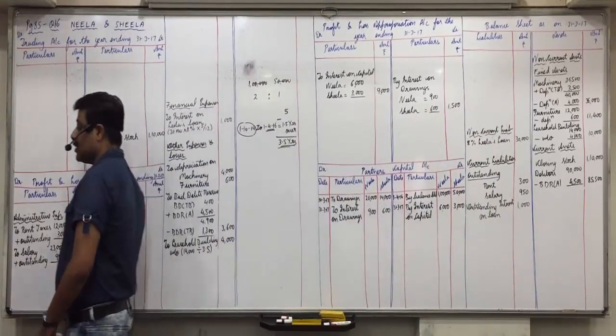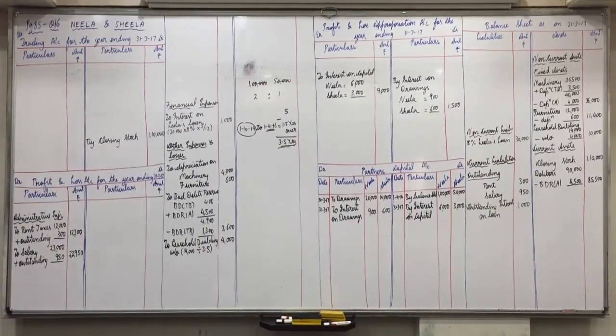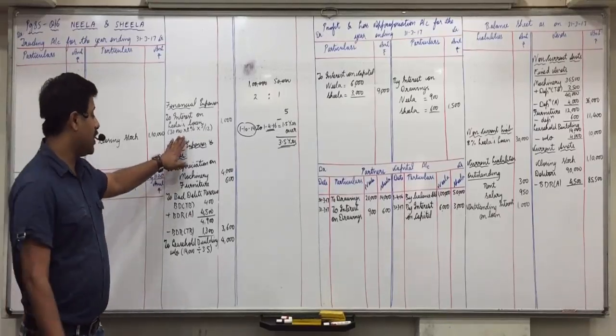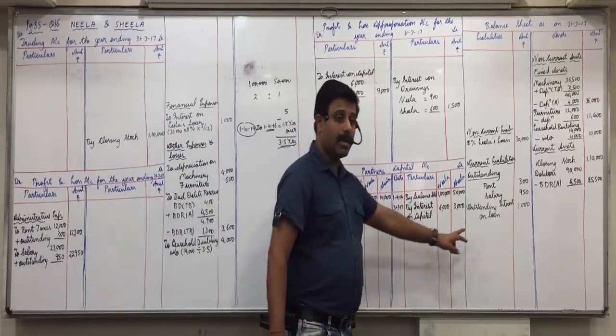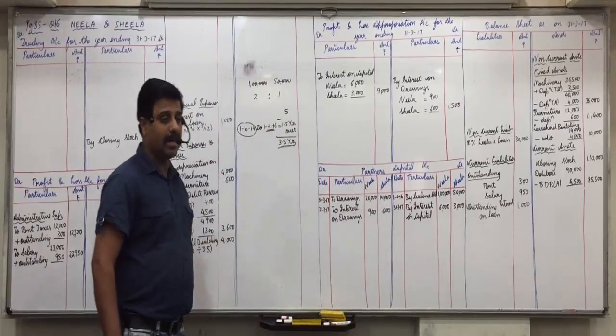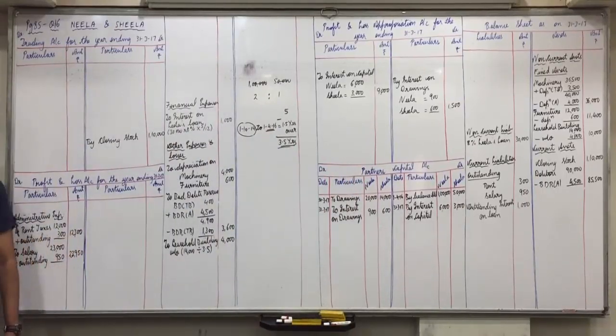Did everyone understand this? Anyone having any doubt in this? So once again, what are the two effects of outstanding interest on loan? One effect in financial expenses and second effect in current liabilities. Okay, all written adjustments are done. Any other written adjustments? So now unticked items are to be recorded. Let us do it from the beginning.